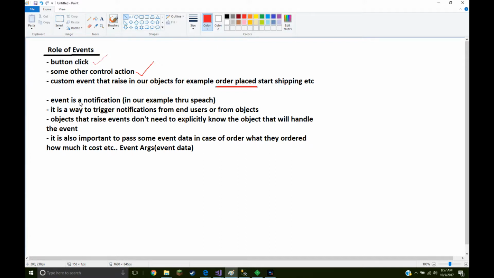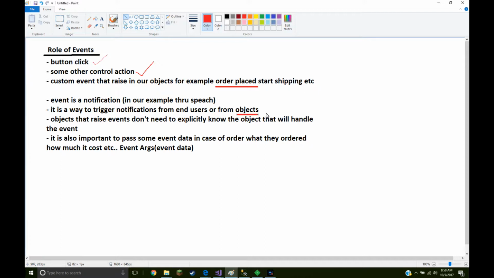So an event is a notification, in our example through speech, and in a software example through the user clicking, selecting, doing some kind of event. It is a way to trigger notifications from end users or from objects. So another way to do it is from objects, when something happens in an object, to raise an event.